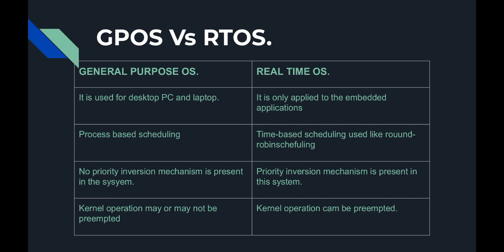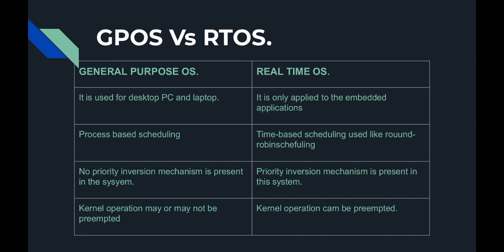The given table describes the difference between general purpose operating system and real-time operating system. General purpose OS are used in desktop PCs and laptops, while real-time operating system is only applied to embedded applications.